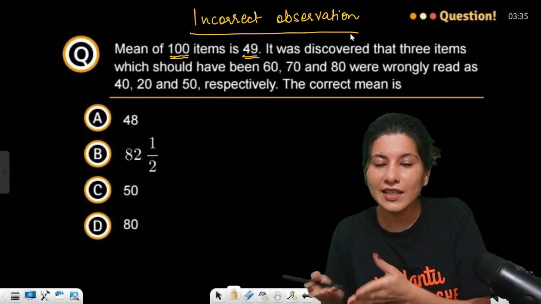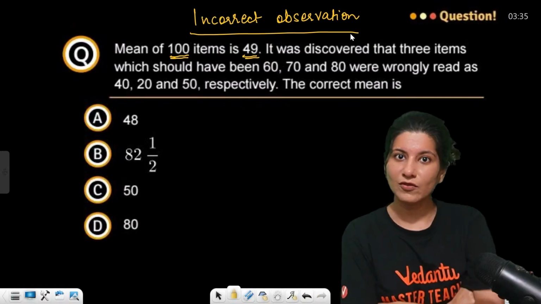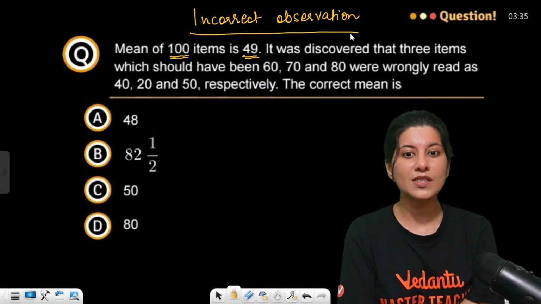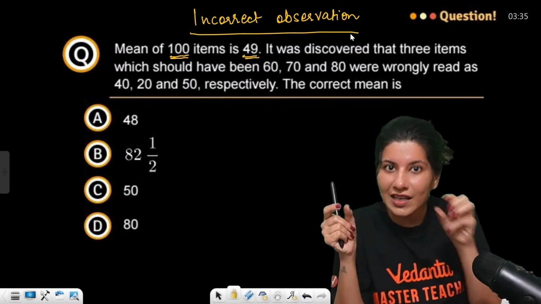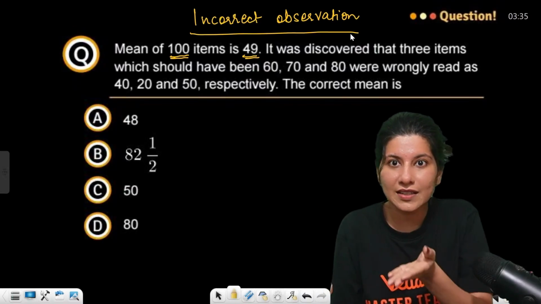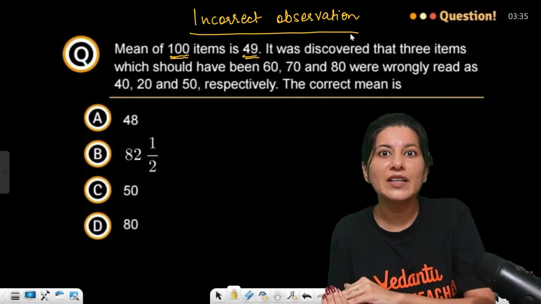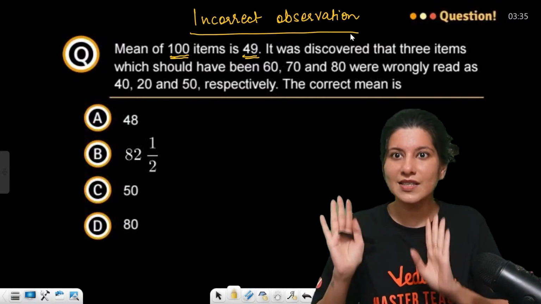Now the correct data is this. The mean was calculated with the help of the 3 incorrect data, and now they have corrected all three, and you have to find the correct mean. Now you understand the story, understand this question.